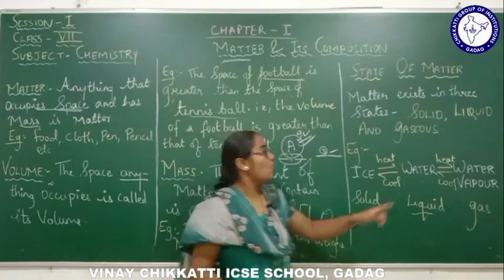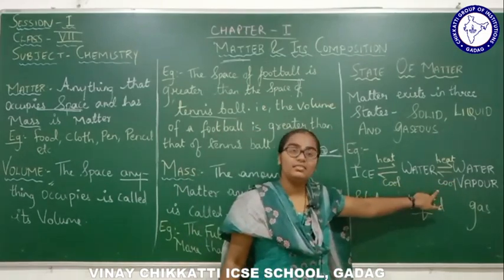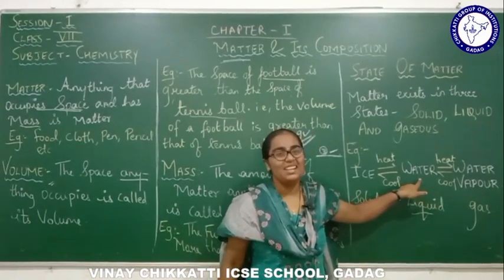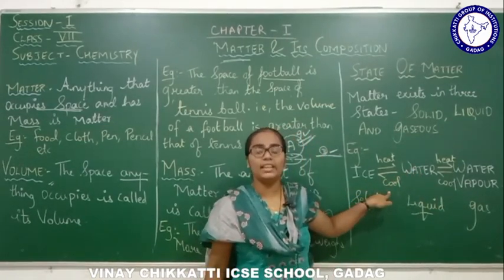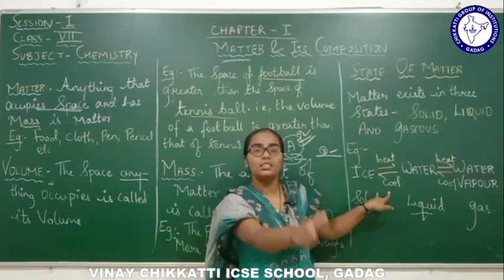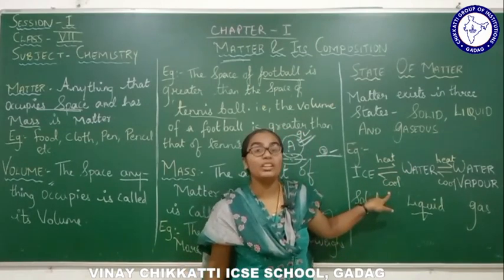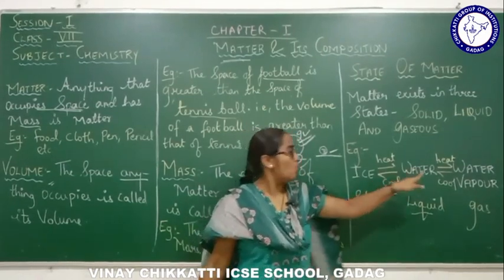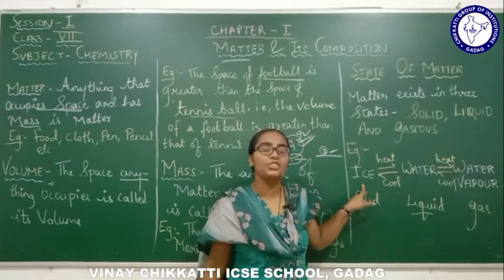So water vapor on cooling, or on condensation, gets converted into water. And water on further cooling, when you keep the water at 0 degrees Celsius in the refrigerator, what does it get converted into? Ice.